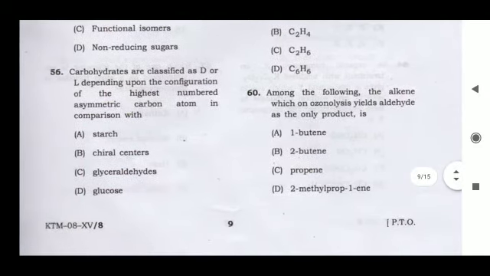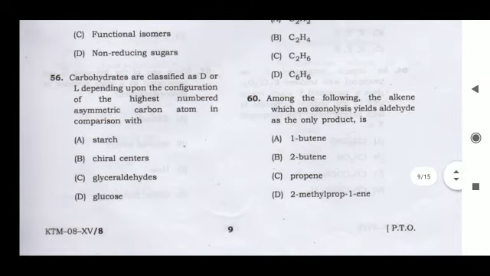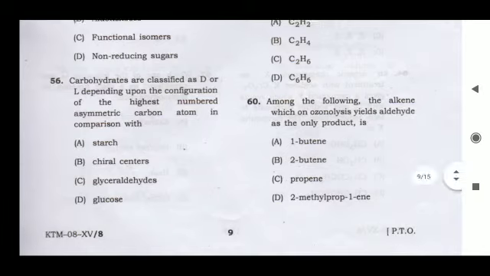Next question, question number 56. Carbohydrates are classified as D or L depending upon the configuration of the highest numbered asymmetric carbon atom in comparison with. So the question here is: the classification D and L is symbolized on which of the following compounds? Basically, we take glyceraldehyde as our reference molecule while giving the D and L names. So here option C, glyceraldehyde, will be correct.